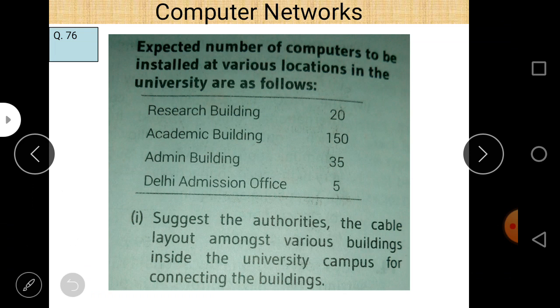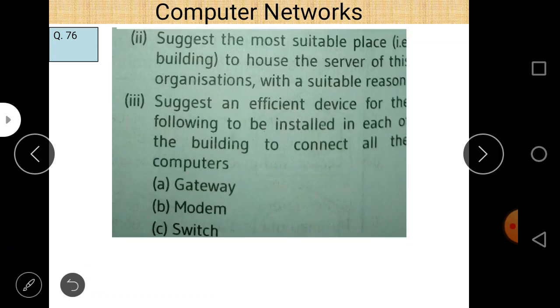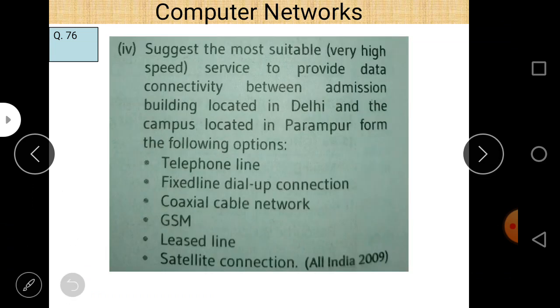We can easily see that the research building contains 20, academic building 150, admin building 35, and Delhi admission office 5. So most of the computers are in the academic building, and we place a server where there is the maximum number of computers. In this case the academic building contains the maximum number of computers, so we use the academic building.